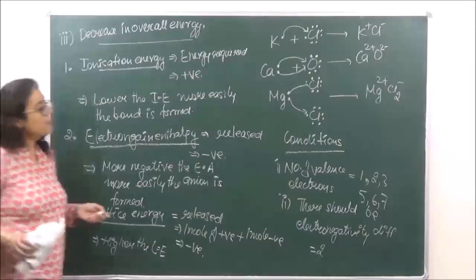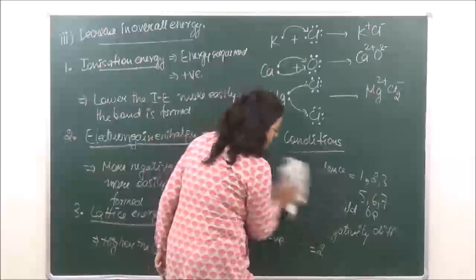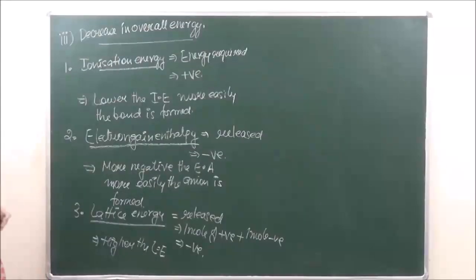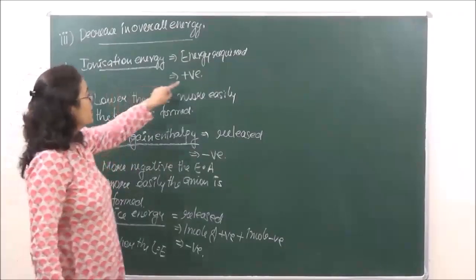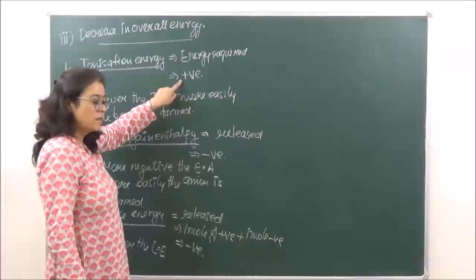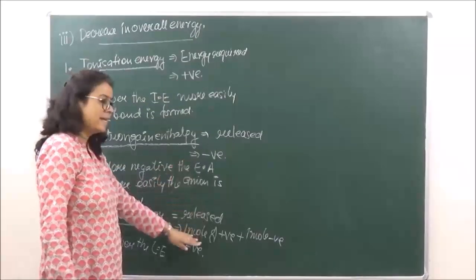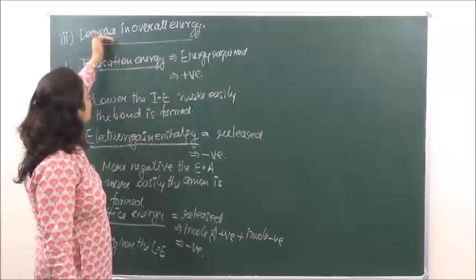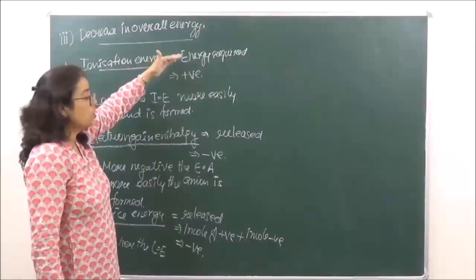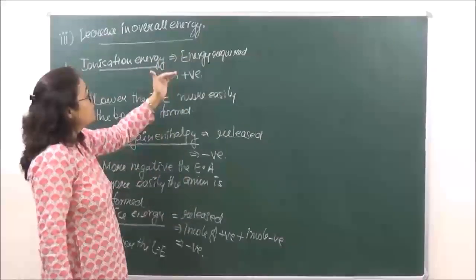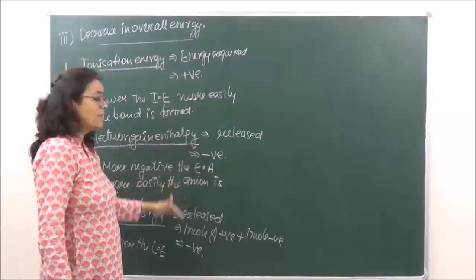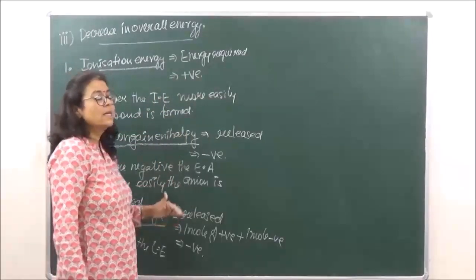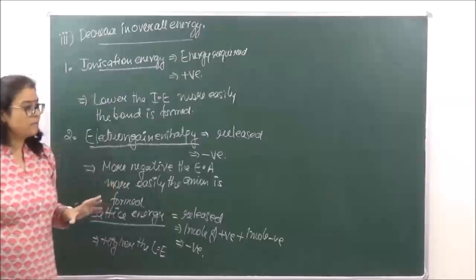Okay, now discussing these three energies over here, we can see that this is positive, this is negative, and this is negative. And we are saying that there should be a decrease in overall energy, or in other terms, when we add up all these three energies, the final result should be negative.